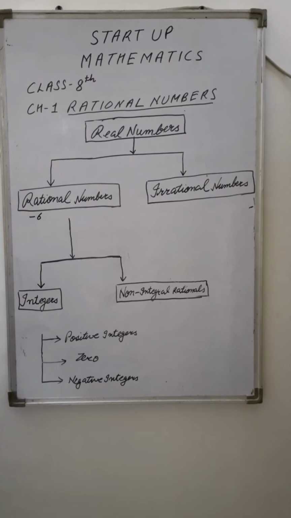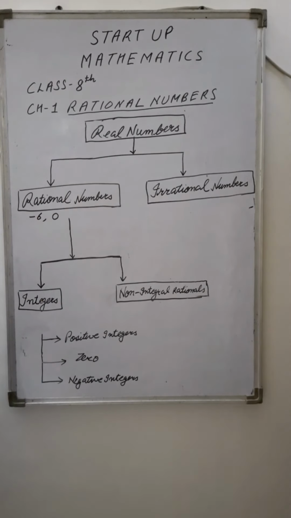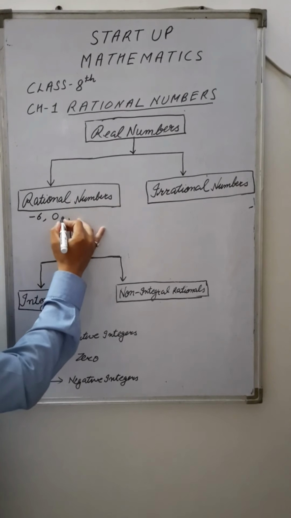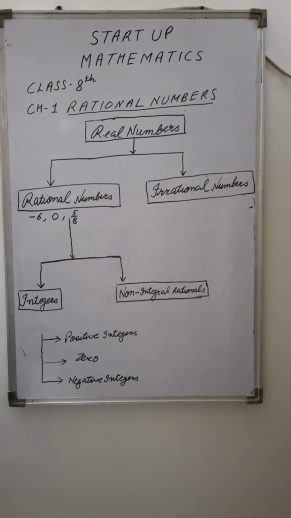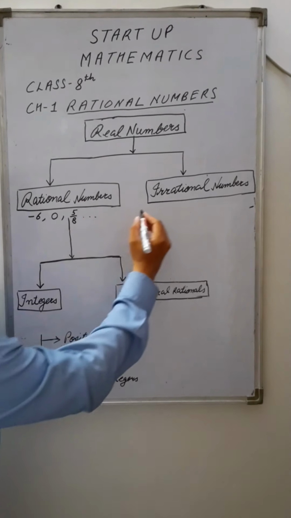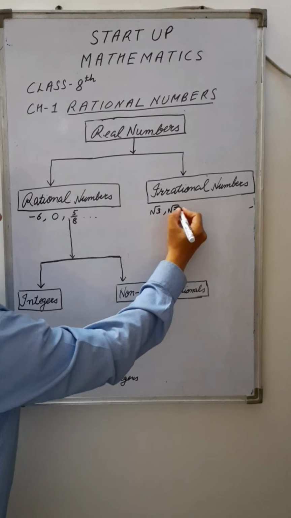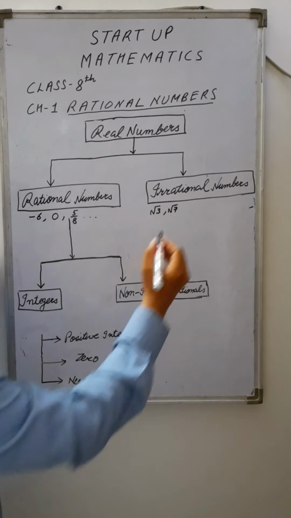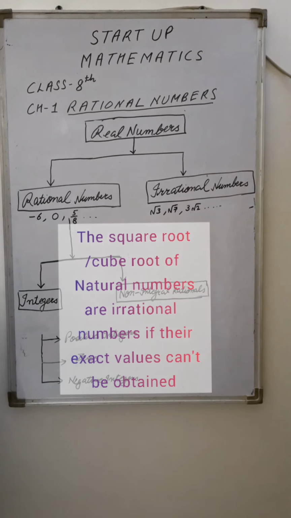We will discuss rational numbers in detail. -6, even 0 is a rational number, or you can take some fraction, 5 by 8. These types of numbers are rational numbers. The examples of irrational numbers are √3, √7, 3√2. So these are examples of irrational numbers.